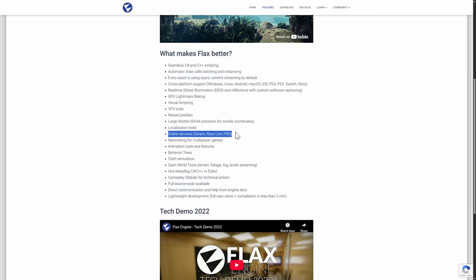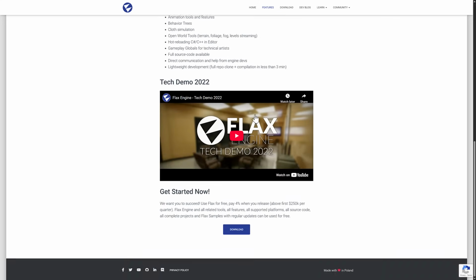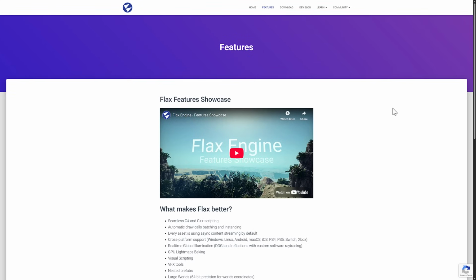It's got support for platforms like Xbox and PlayStation, so PS4, PS5, Switch, Xbox, you name it. It's got a ton of capabilities. It is updated, generally there's a new release every 3 or 4 months. It's been a while since we have had a new Flax release now. But Flax is, again, one of the ones that impresses me.